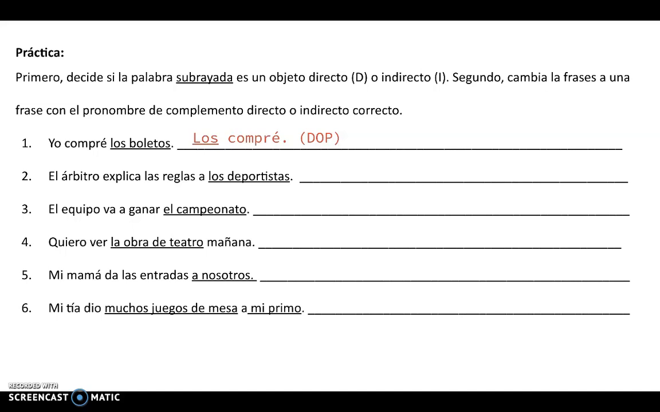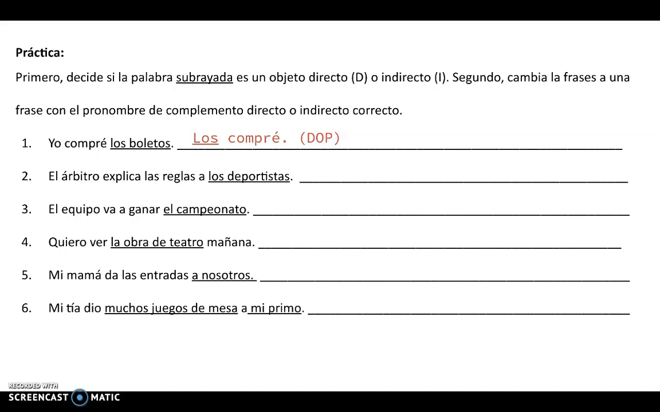Número 2, el árbitro explica las reglas a los deportistas. The ref explains the rules to the players. So here we have the what, they explain the rules, and the to or for whom, to the players. But since the underlined portion is the one that we want to modify to make the sentence simpler, or to not repeat it a ton of times, we'll change a los deportistas.